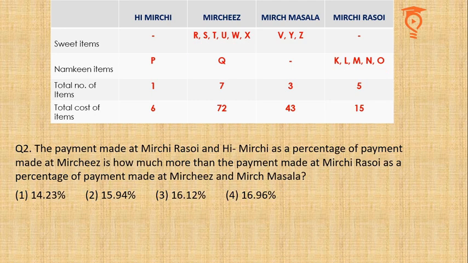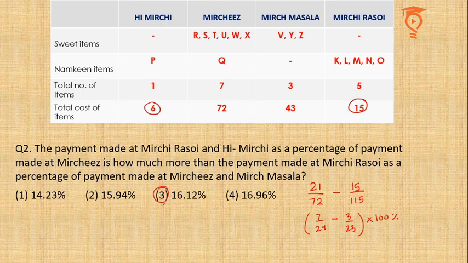Next question. The payment made at Mirchi Rasoi and Hi Mirchi, that is 21, as a percentage of the payment made at Mirchis, which is 72, is how much more than the payment made at Mirchi Rasoi as a percentage of Mirchis and Mirch Masala. So 7 by 24 minus 3 by 23. This fraction, if you want to convert it into percentage, just multiply it by 100%. If you do this, you'll find that the percentage is 16.12%.